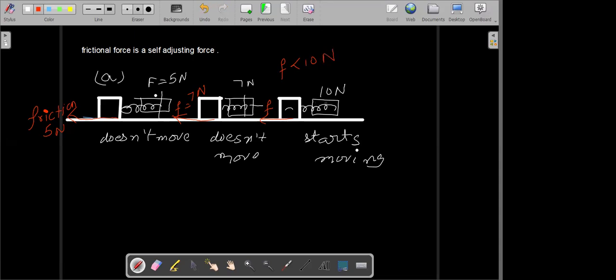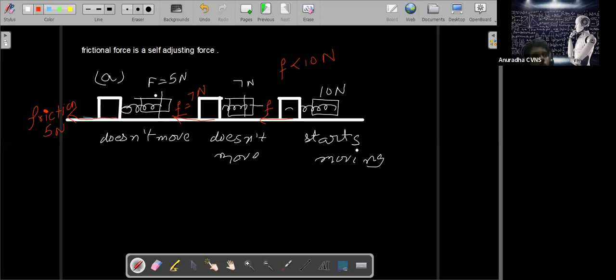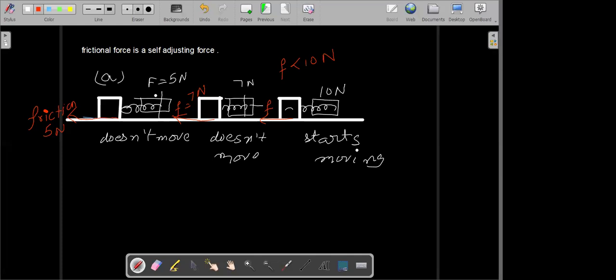Understood this? So can I say that force of friction is adjusting itself? Yes, sir. It adjusts itself. In the first case, the force of friction was only 5 Newton. In the second case, it was 7 Newton. In the third case, it was 10 Newton. So we observe that force of friction increases as we increase the force applied. And a certain stage comes when the force of friction becomes maximum and it cannot increase beyond that.